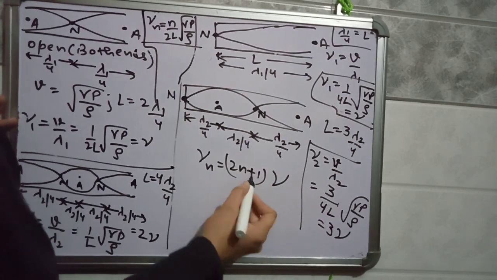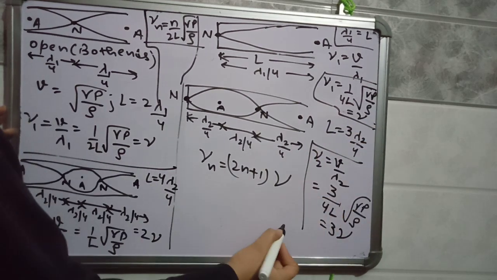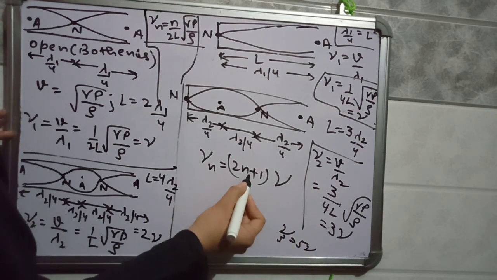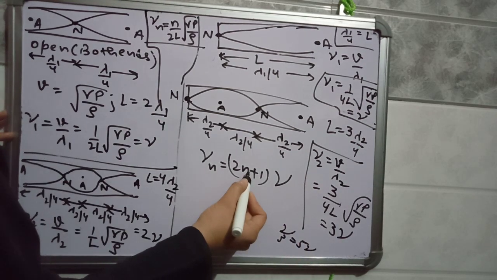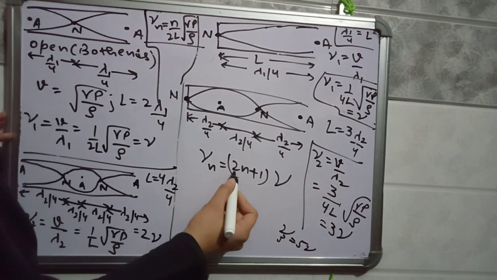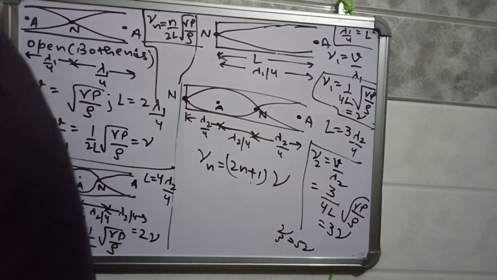So it is an odd multiple. Here it is nu, here it is 3 nu, then 5 nu and so on. If you put the value of n as 0, you obtain nu. If n is equal to 1, it will be 2 plus 1, 3 nu. N equal to 2 gives 5 nu and so on.